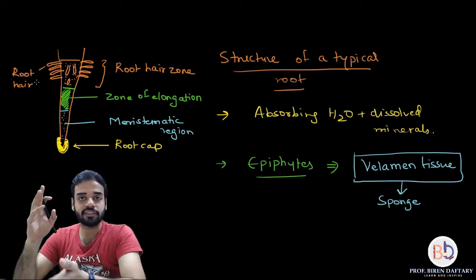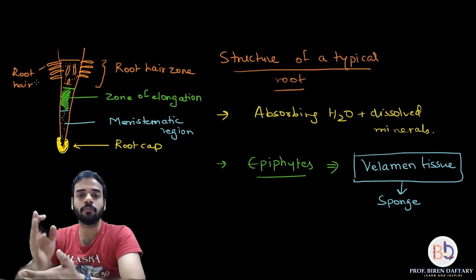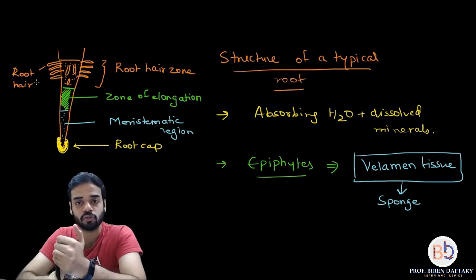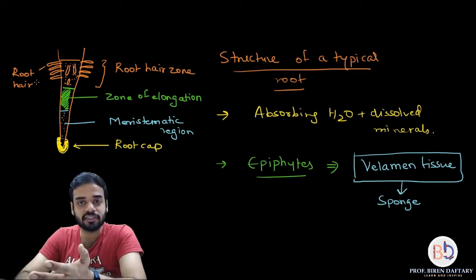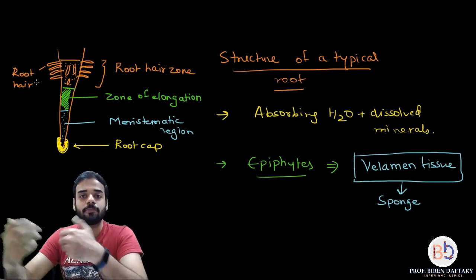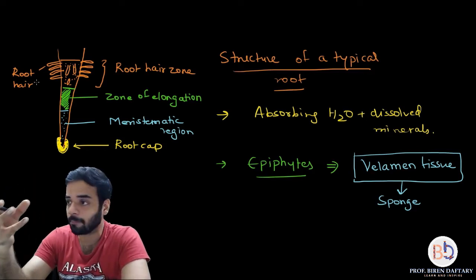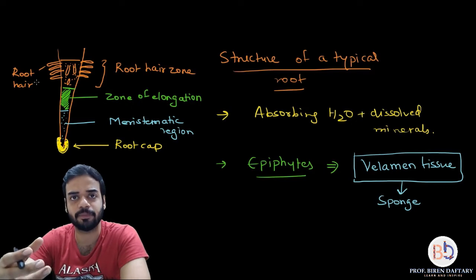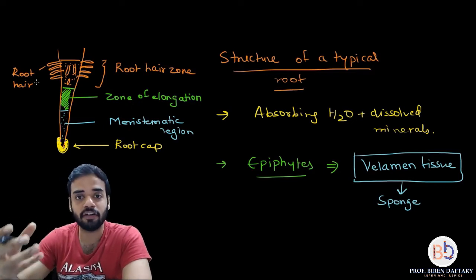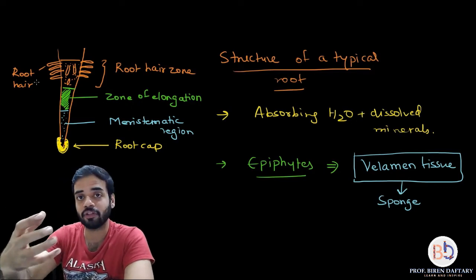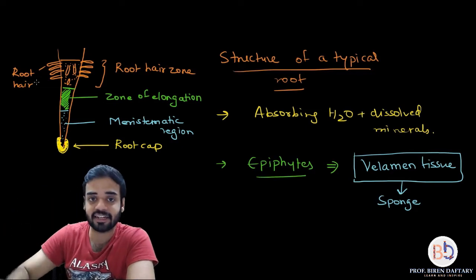So right now we have studied 4 different parts. First is root cap, second is meristematic region, third is elongation region, fourth is the region of root hair which helps in absorption of water, and the base of the root, the part which is present just below the stem, and which is the strongest part of the root which anchors the plant inside the soil.